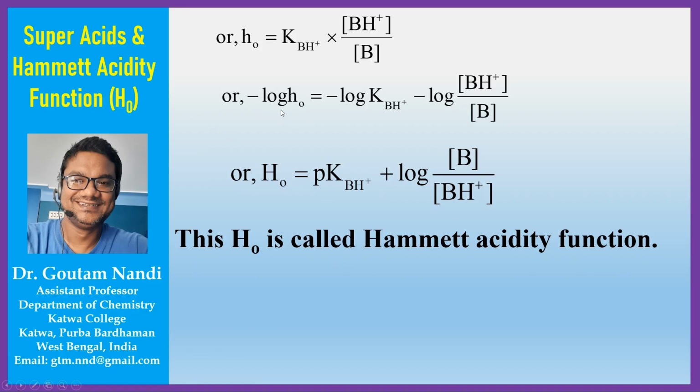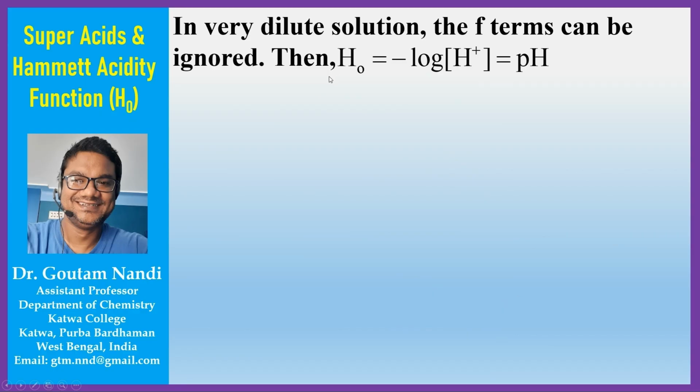As I replaced minus log h0 as the capital H0, so we can write H0 equal to minus log of h0. Now what is the h0? h0 is fB into fH+ divided by fBH+ into concentration of H+. Now if we ignore these f terms, then only concentration of H+ will be left. Okay, where can we ignore this? In the dilute acid solution or dilute solution, we can ignore this term. So how will it look? It will be H0 equal to minus log of concentration of H+. And I showed earlier that minus log of concentration of H+ is actually the pH. So H0 becomes pH in dilute solution.